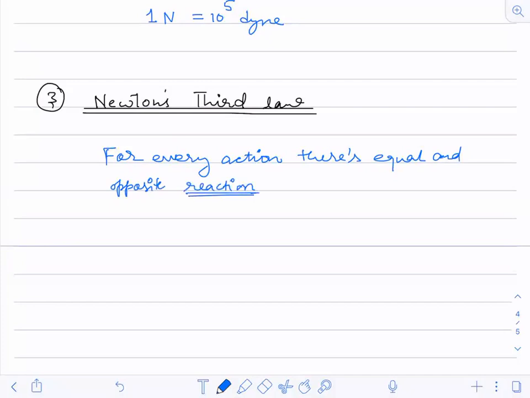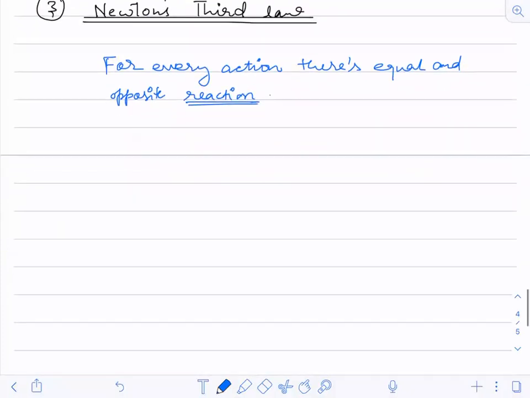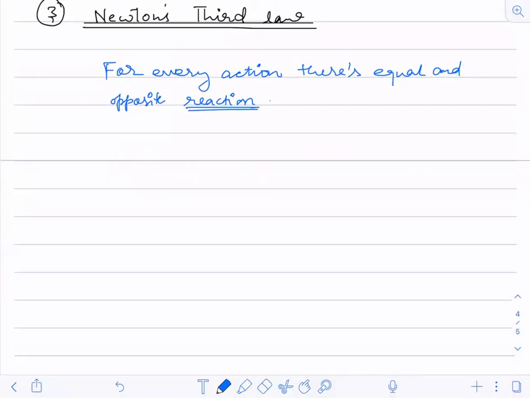Now, can anyone give me an example of this? A ball thrown on a wall. Okay, very good. A ball which is thrown on a wall.